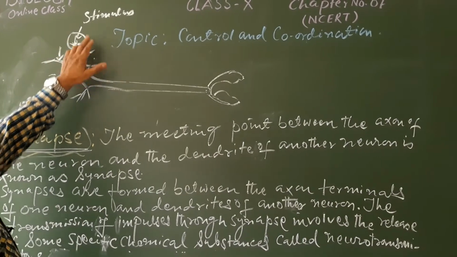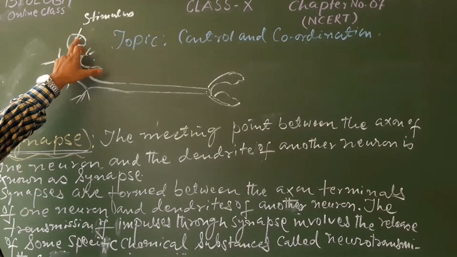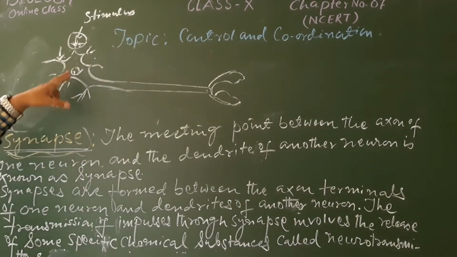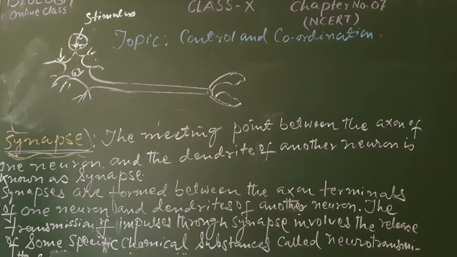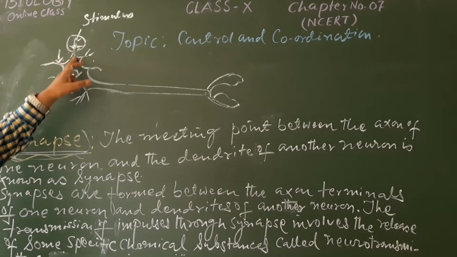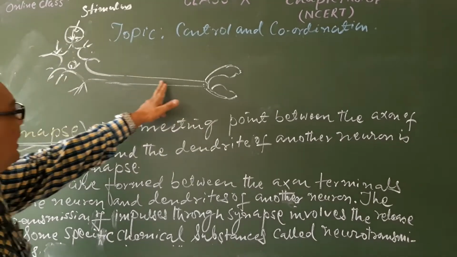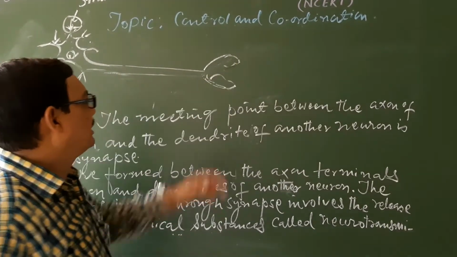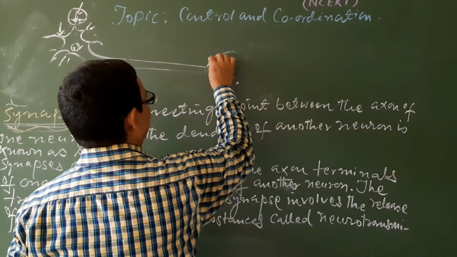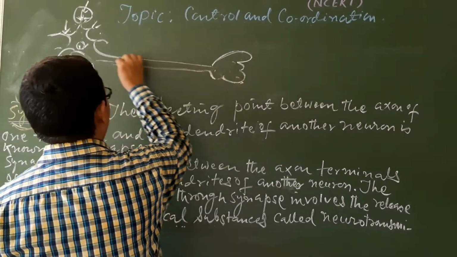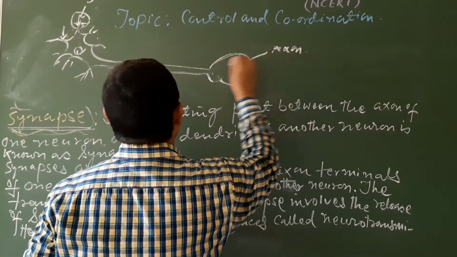That journey is the impulse, that nerve impulse. With the setting off of the chemical reactions, the impulse changes into an electrochemical impulse, and that impulse now travels to the cell body, and after that it comes to the end of the axon.